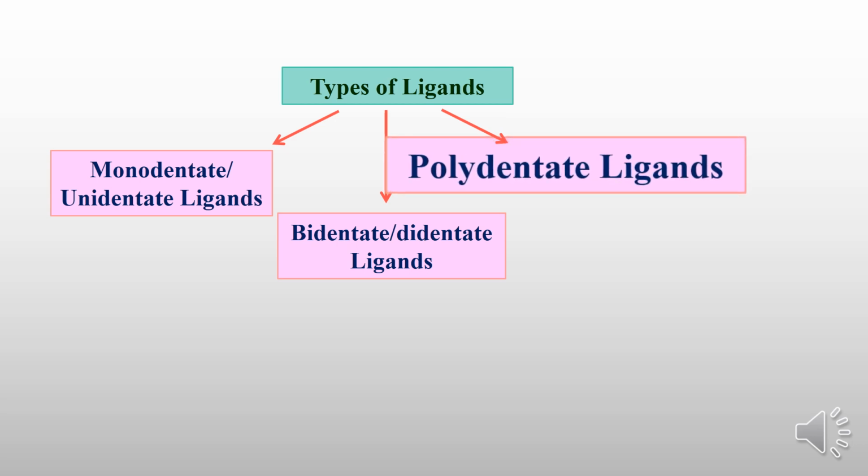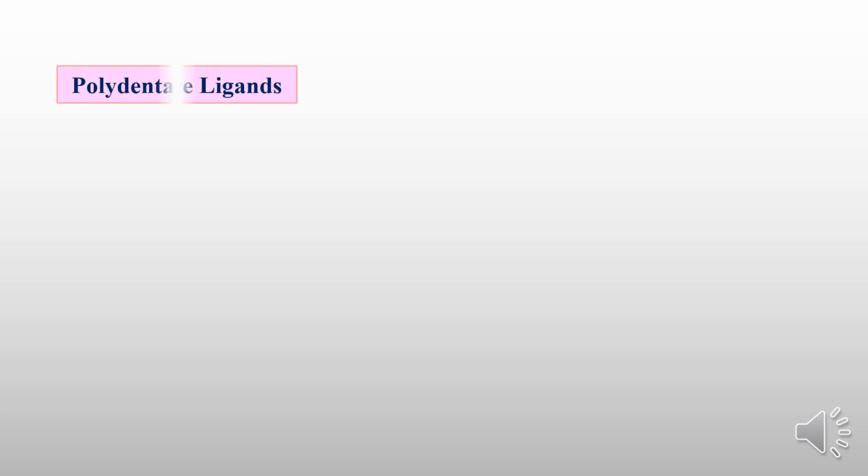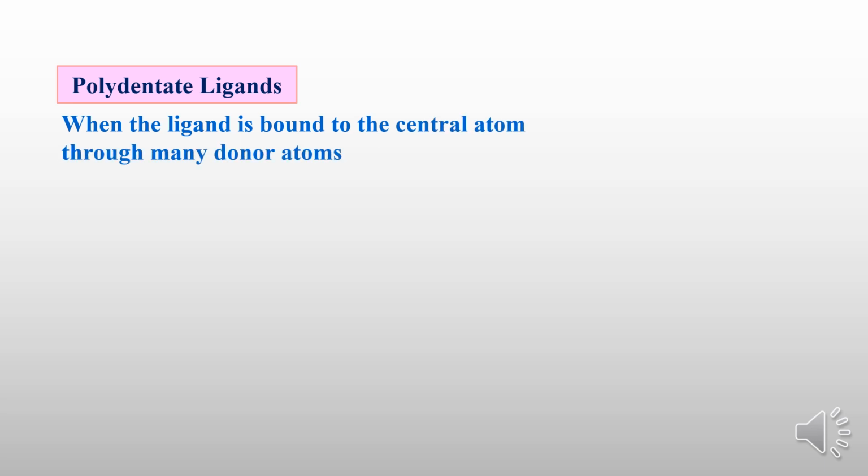So polydentate means there will be the presence of three or more donor atoms which can make three or more bonds with the metal. Such a molecule or ion we will call a polydentate ligand.